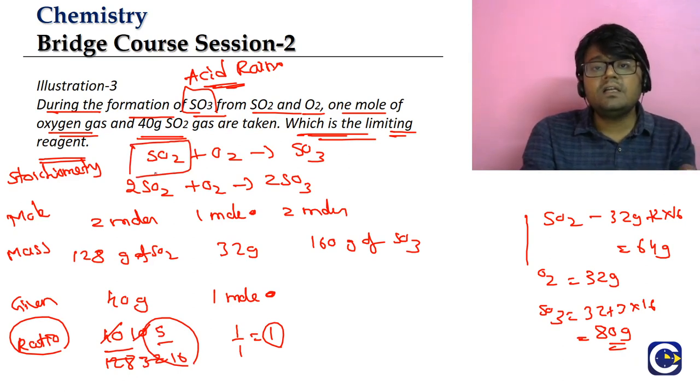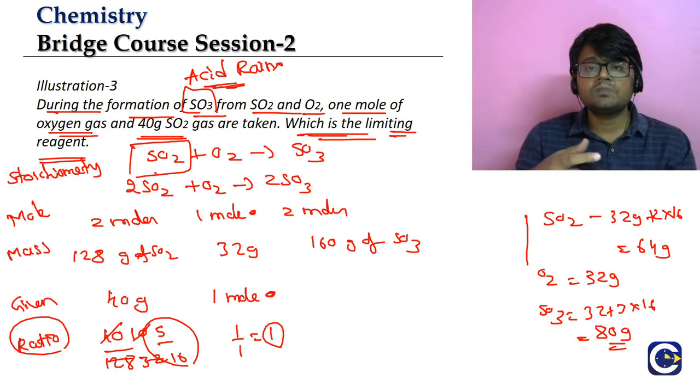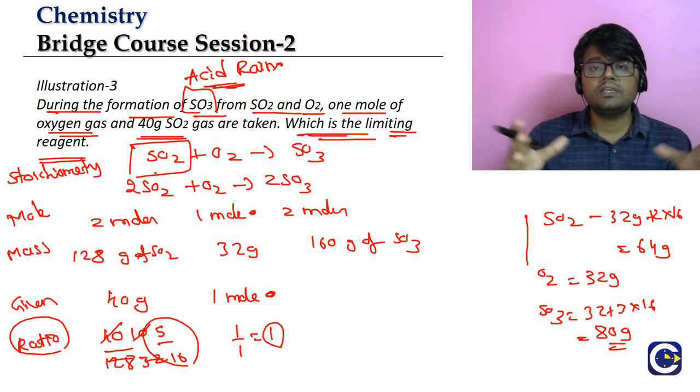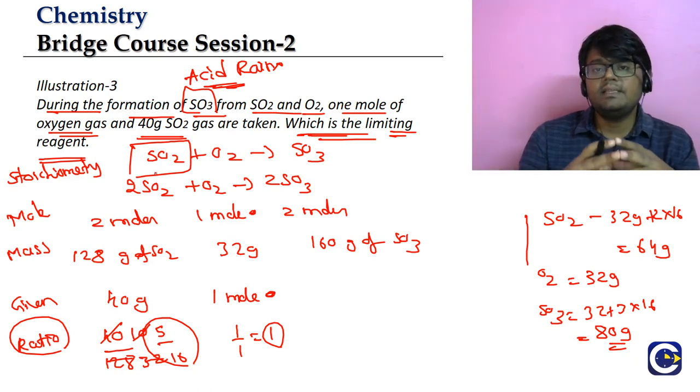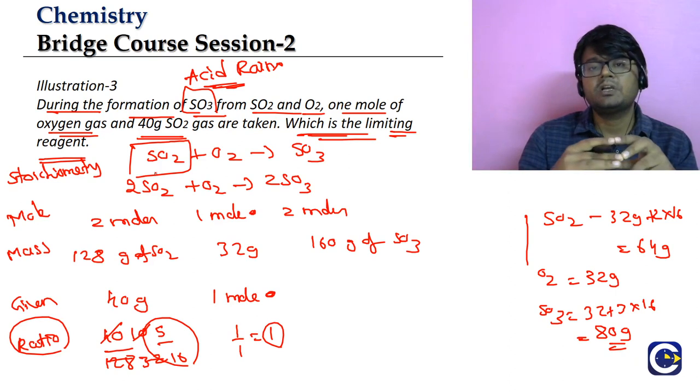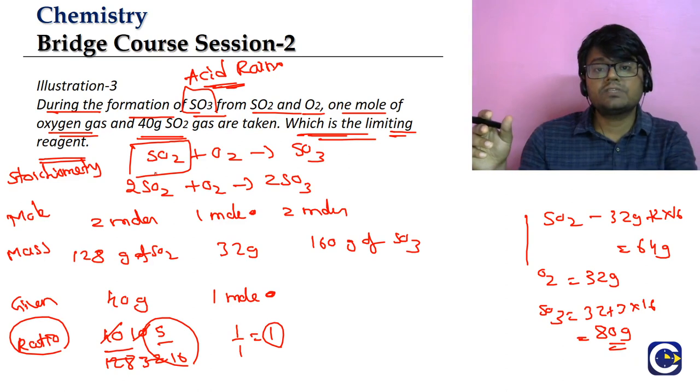So if they are giving mass, means we will take the ratio in terms of mass. If they are giving moles, means we can take the ratio in terms of moles. So always, what is the ratio we are going to choose? Given amount by the amount as per the balanced equation. Wherever that ratio is lesser, that will be the limiting reagent. Clear, guys? So this is how we are going to find, and the answer for this question is what? SO2 is going to be the limiting reagent, because the ratio in that case will be 5 by 16, less than 1. In case of O2, what is the ratio? 1 is the ratio. Okay. So this is the kind of questions we can have on the idea of limiting reagent.